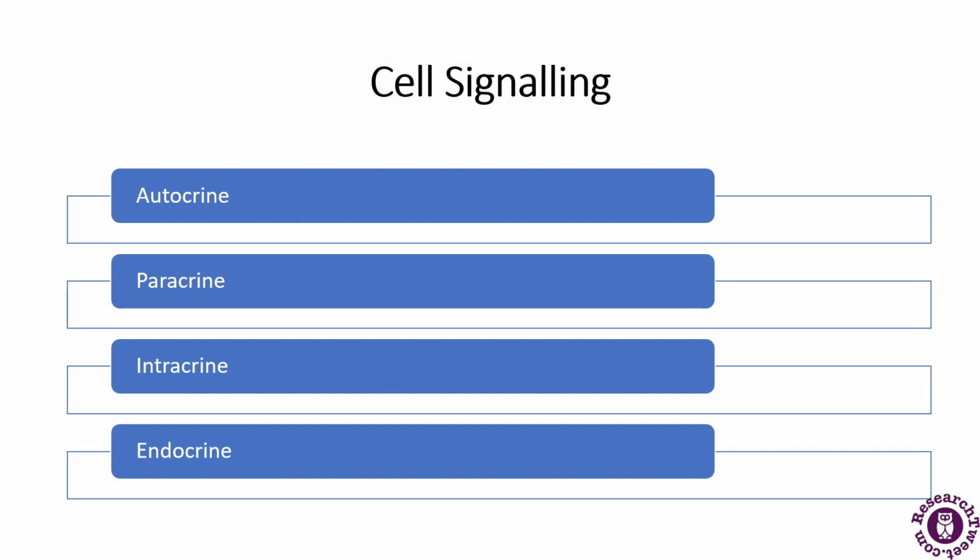Autocrine, as the name suggests, means the hormone acts on the cell that secreted it. Paracrine hormones act on the nearby cell without having to enter the blood circulation. So these hormones will act on the nearby cell itself.